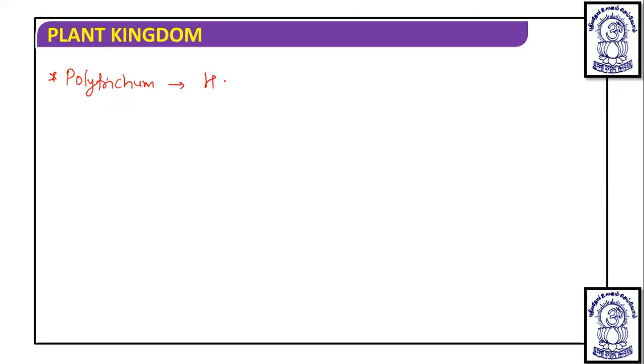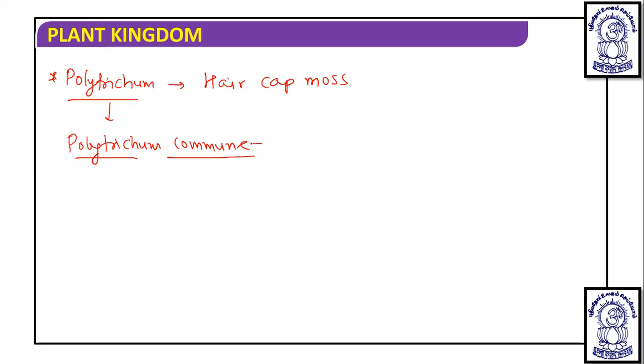This Polytrichum is known as hair cap moss, and in Polytrichum one species is there that is known as Polytrichum commune. It is used in kidney stone removal.